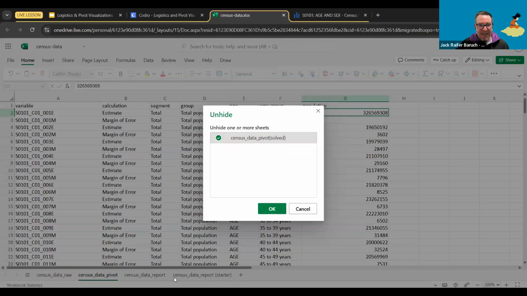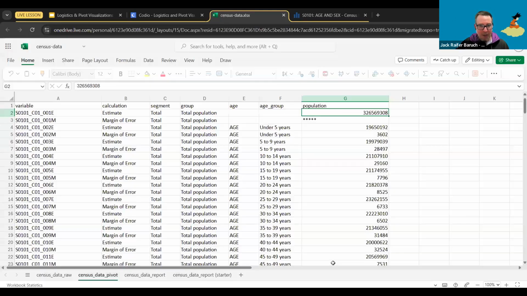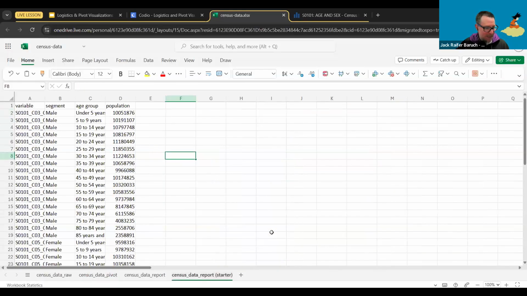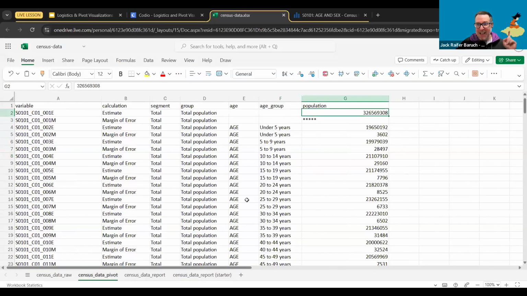And select the one that's called Census Data Report Starter and just click OK. That's going to open up this sheet. Now, if you lost that one, please go to the Extra Help channel and let us know that you're having issues, and we'll try to help you there. So, if you can't edit it, you have to copy it.